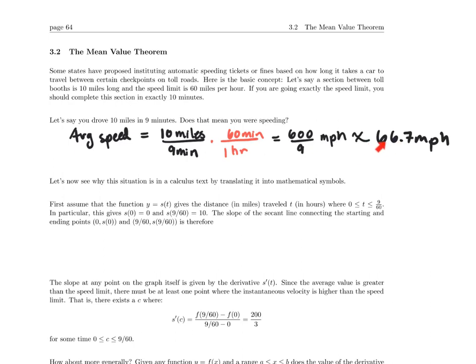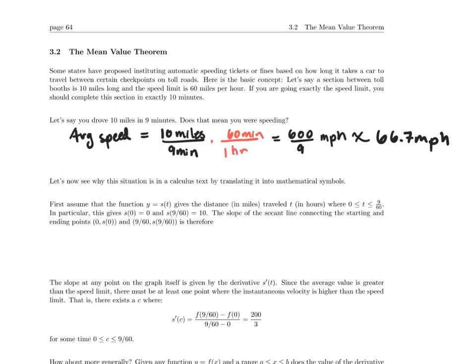Our average velocity or average speed, in this case since it was positive, was 66 2/3 miles per hour. And one of the principles of averages is that the average has to be lower than or equal to the maximum value. So that means that the maximum speed was at least 66.7 miles per hour. In all probability, it varied, going below and above, but we were definitely above 60 miles per hour at some point. So our instantaneous speed was higher than the speed limit.